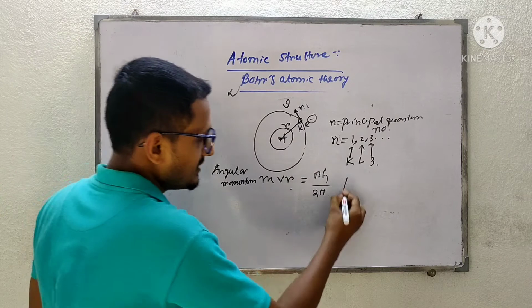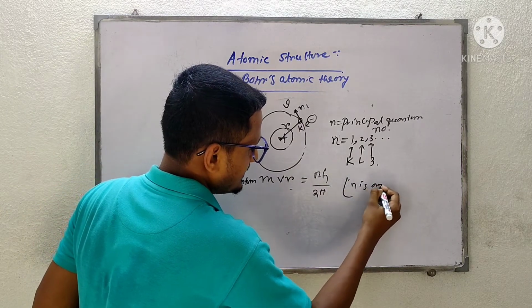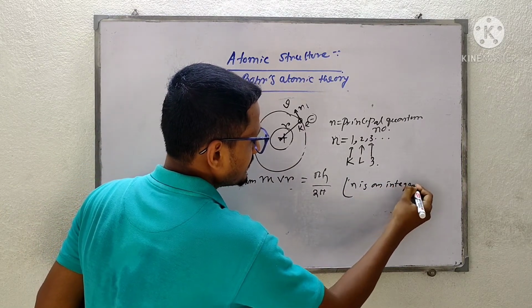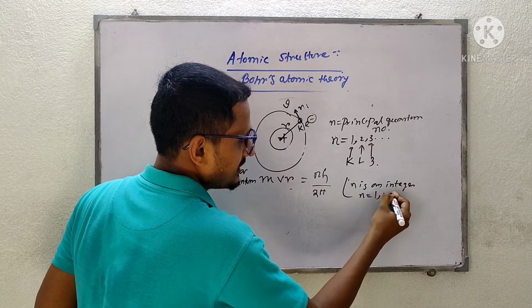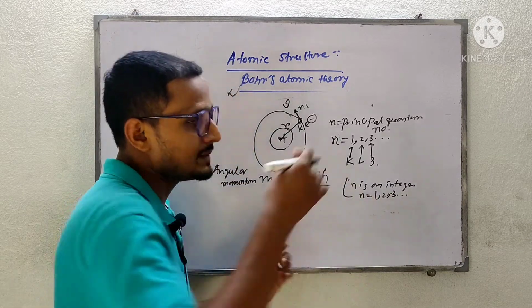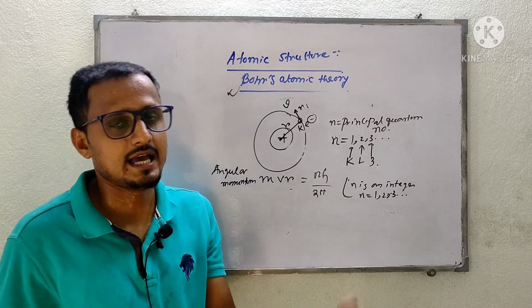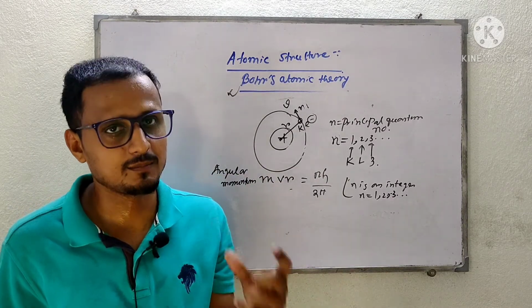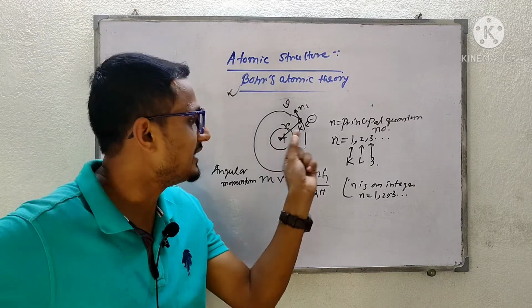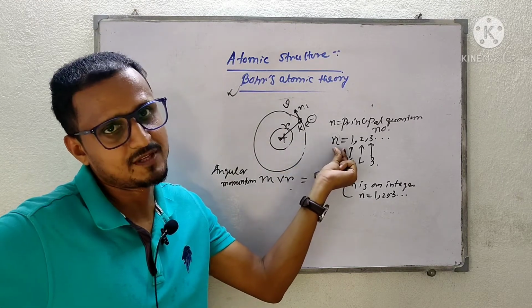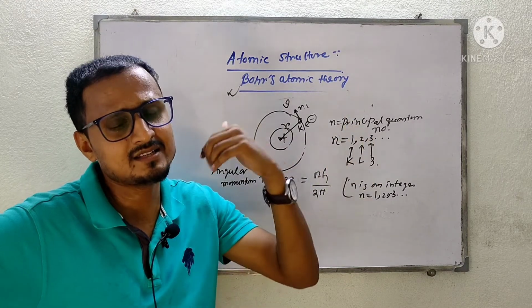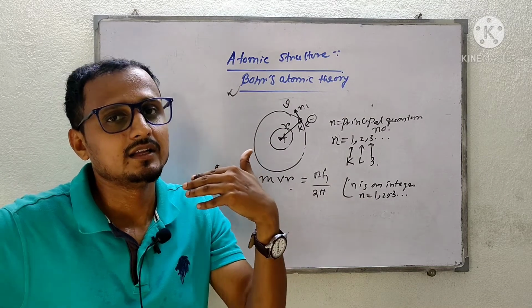Here n is an integer whose value is 1, 2, 3, anything, and it represents the number of the energy states, and it also represents the principal quantum number. So the value of n represents the principal quantum number, and these are nothing but the energy states.